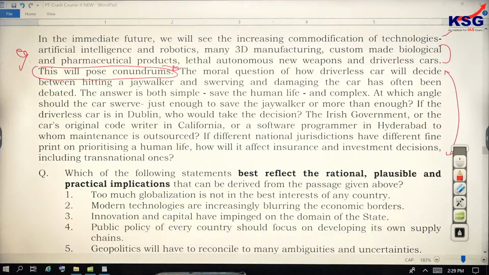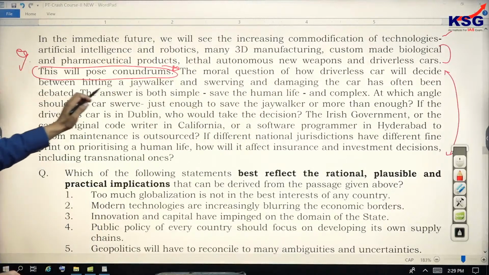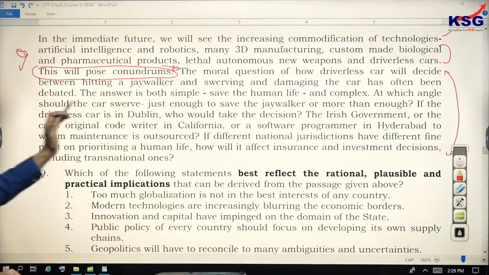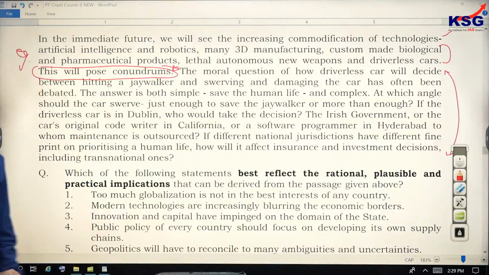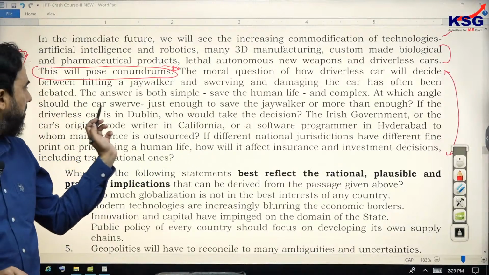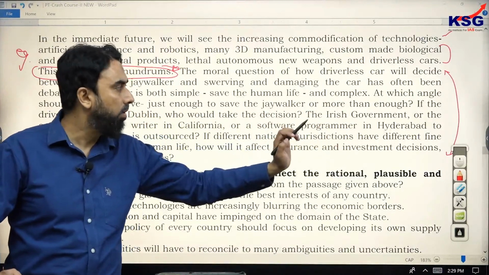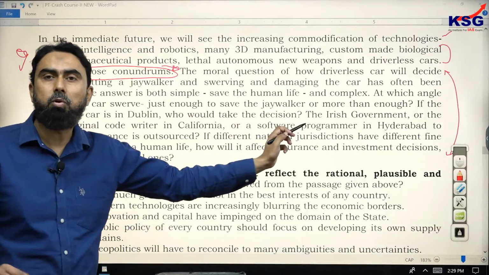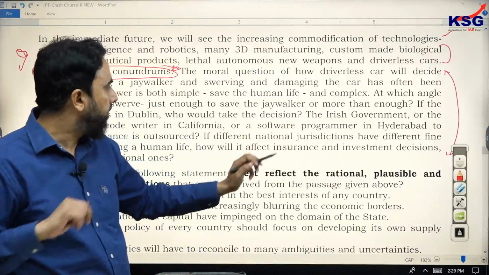So I read it quickly in a sweeping manner. The moral question of how a driverless car will decide between hitting a jaywalker and swerving, meaning deviating, and damaging the car has often been debated. The answer is both simple, save the human life, and complex also. What is the complexity? At which angle should the car swerve? Just enough to save the jaywalker or more than enough? If the driverless car is in Dublin, who would take the decision? Because a driverless car means everything has to be put in the software.